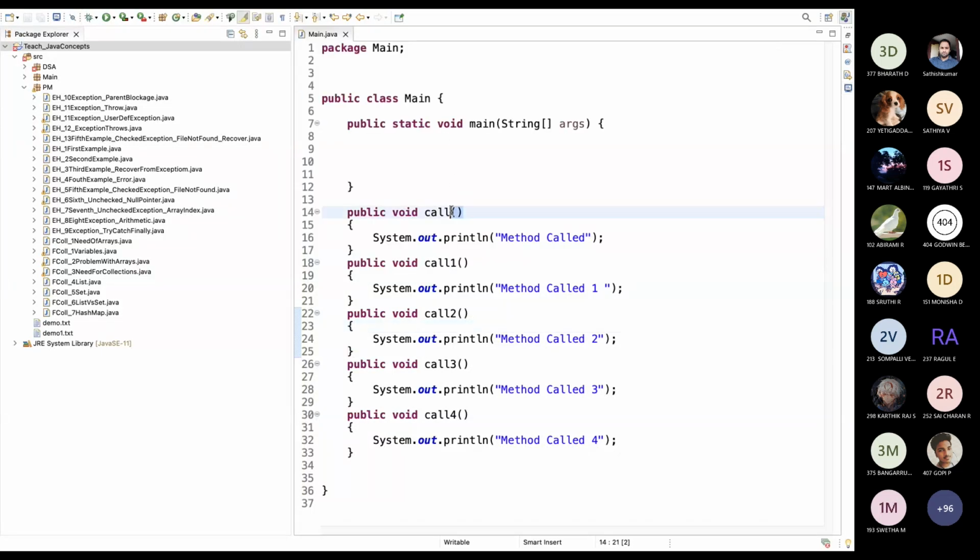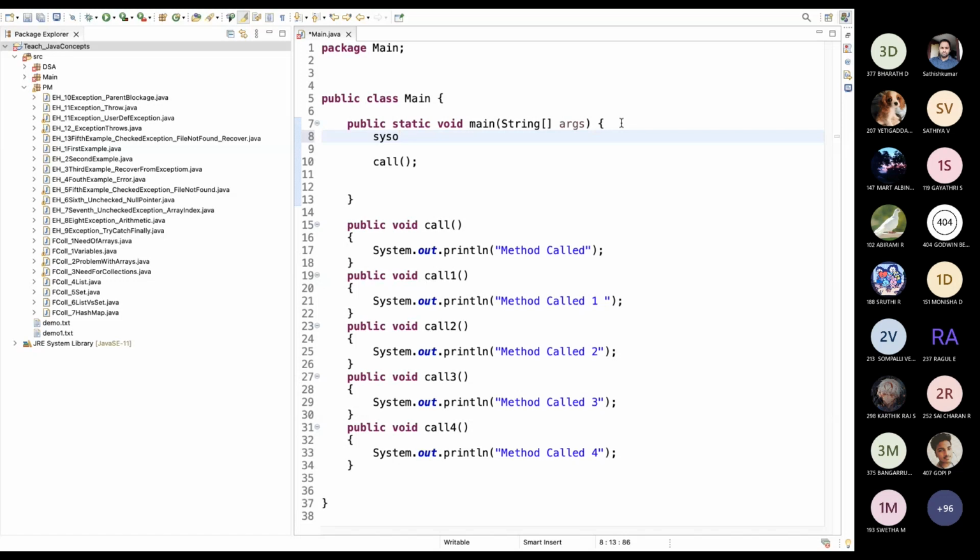Okay, now I will change it a little bit. What will be the output for this program? Method called. Okay, any other answer? No, sir, we can't call it, sir.